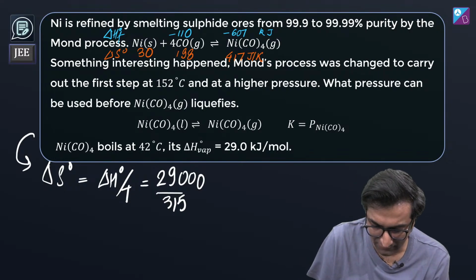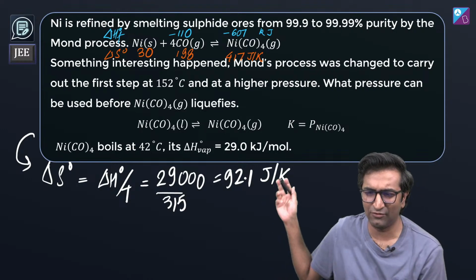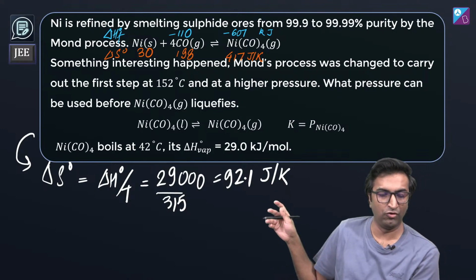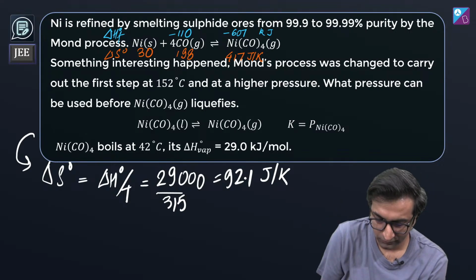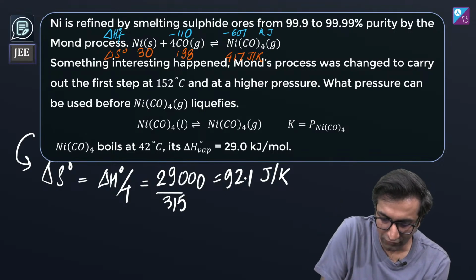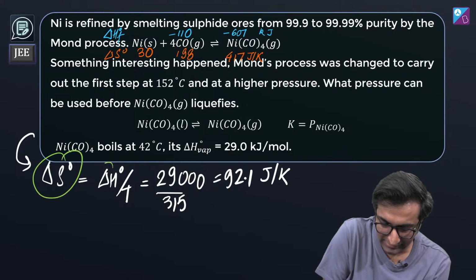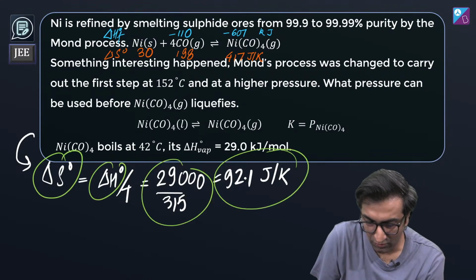So the value of delta S naught, if you do a bit of calculation. See, in this JEE question, I'm not making you do these numericals. I'm solving them for you because I want you to focus on what to do. Shlok, thank you. Exactly. So I've got delta S naught. I've got delta H naught by T. So now I say,